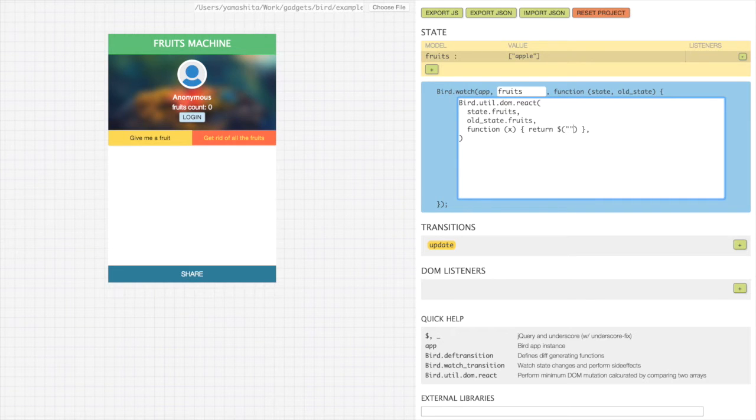In which case, we're gonna just use jQuery. We want it to have a class name of fruit and the name of the fruit.